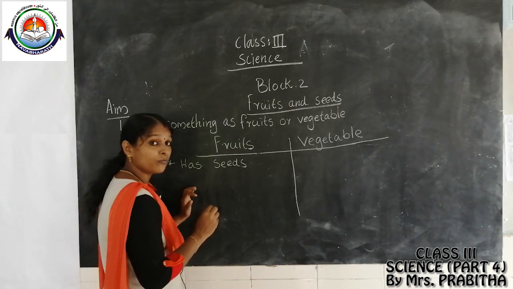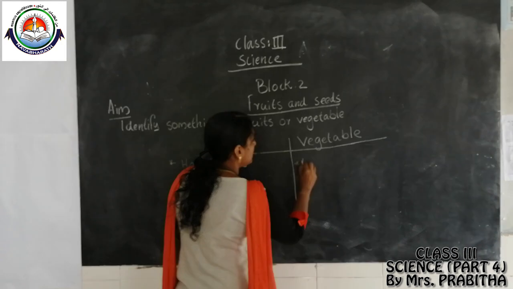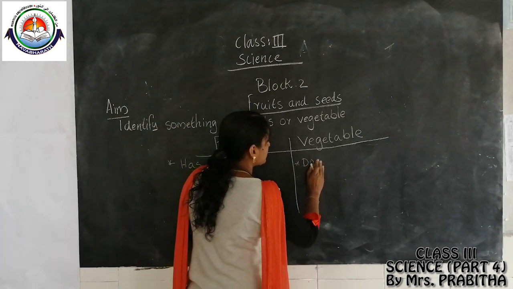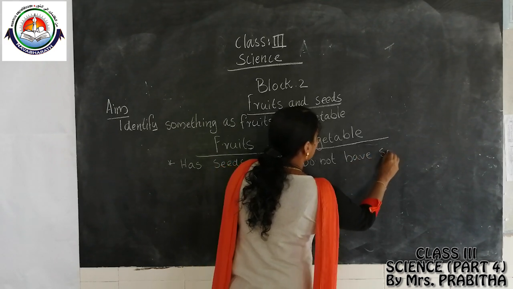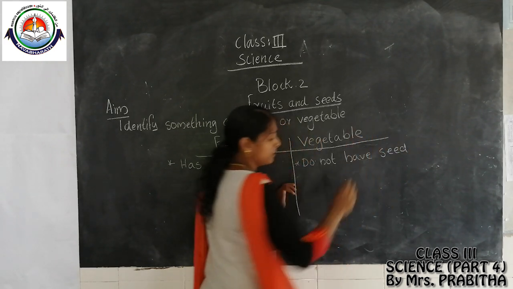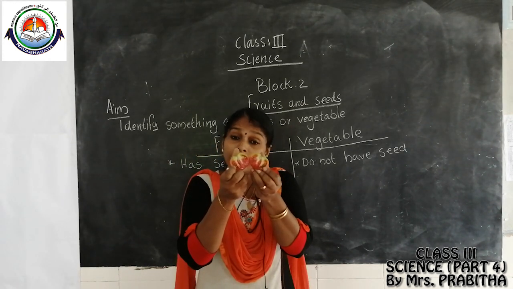Then the parts of a plant that do not have seed are called vegetables.